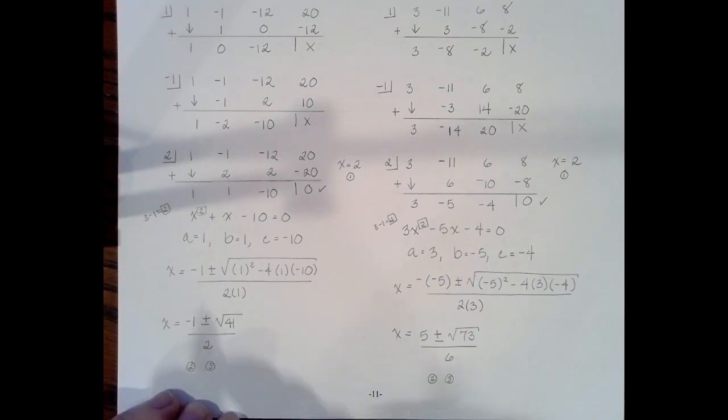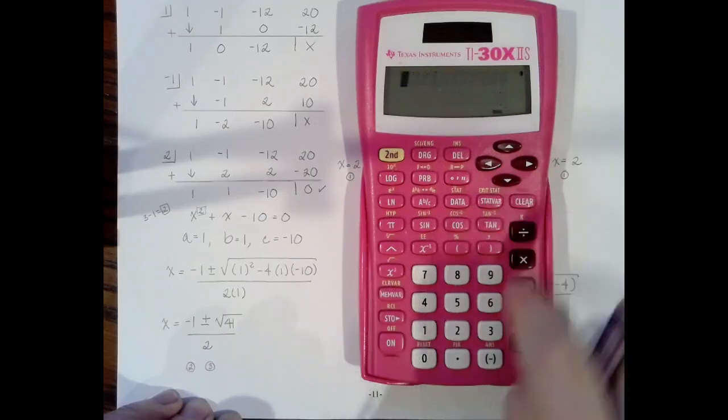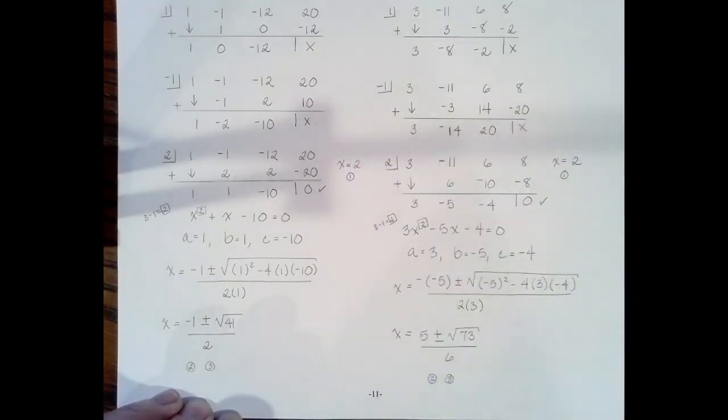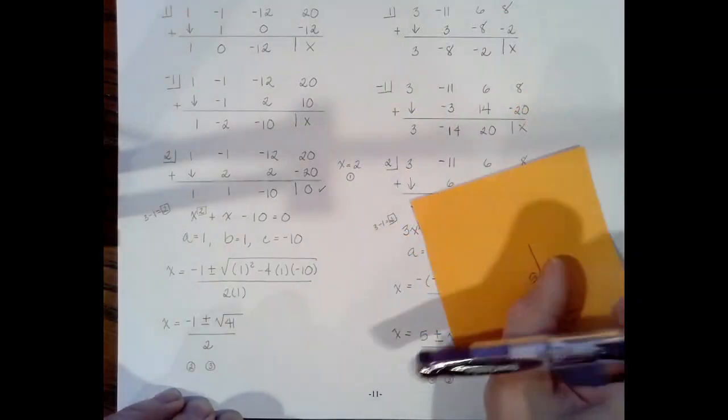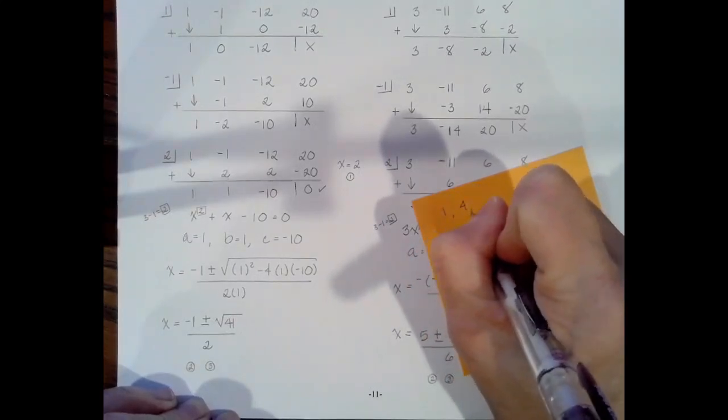41 is actually prime, so you could go ahead and try different numbers. Using the method that we used before, if I'm not sure, I do 41 divided by 2, that gives me 20.5. So let's look at all the perfect squares: 1, 4, 9.